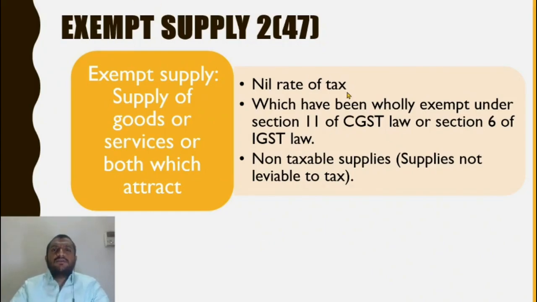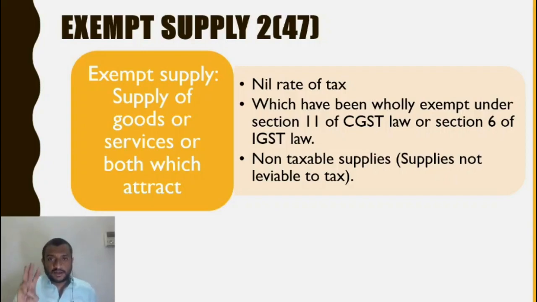What is an exempt supply first? Exempt supply is given under section 2, clause 47. So what is exempt supply? It is supply of goods or services for which zero rate has been specified as per the rate notifications, or which has been specifically exempt as per section 11 of the CGST law or section 6 of the IGST law. That is the second one, by way of exempt notification. And even non-taxable supplies are also considered as exempt supplies.